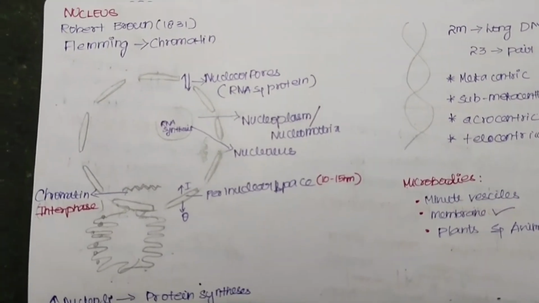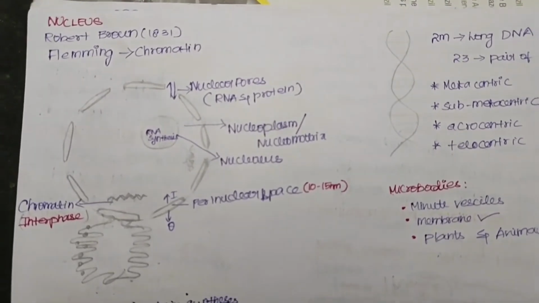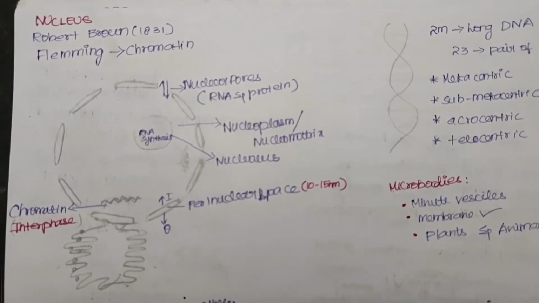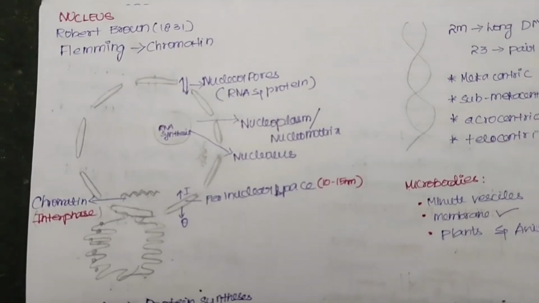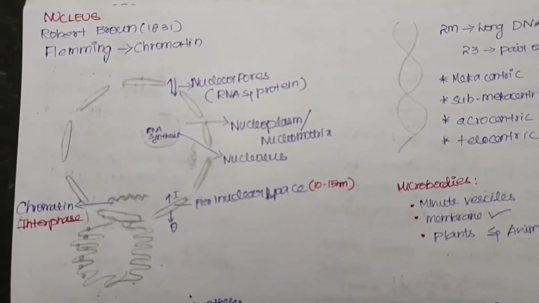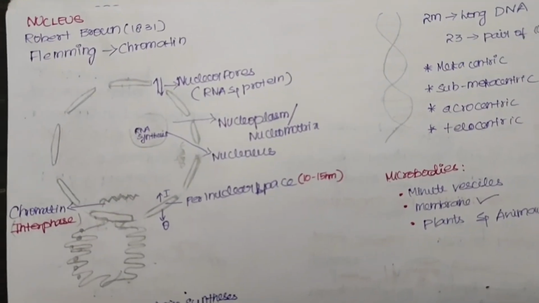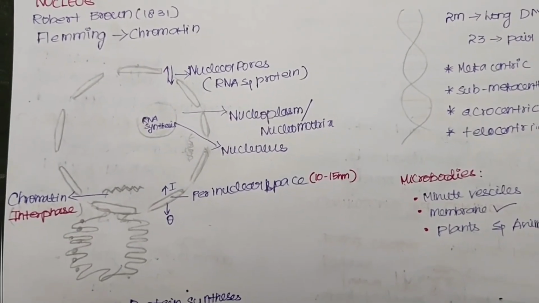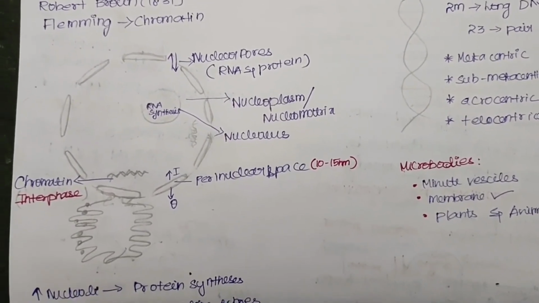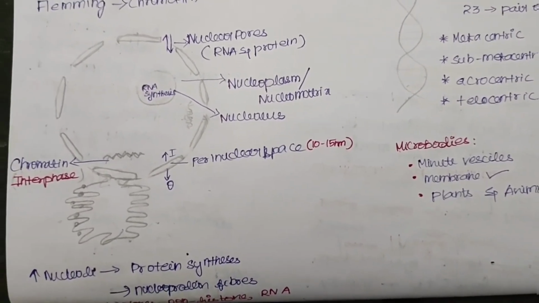Nucleus was first discovered by Robert Brown in 1831. Robert Hooke found the dead cell. He is the one who found the dead cell first. That is Robert Hooke, but the nucleus was found by Robert Brown. Now we will discuss the nucleus with its structure.